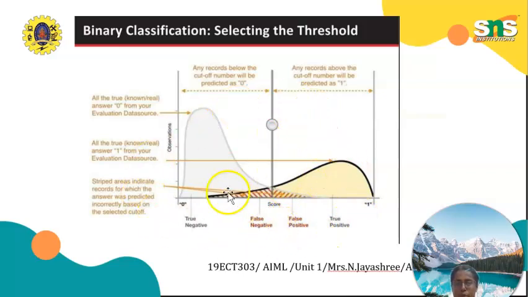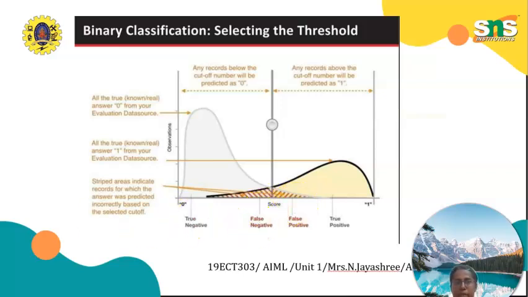Whenever the high frequency component is over, the next frequency should start from here only, right? Instead of starting here, it previously started. This is the high frequency component masking the identity of the low frequency component. So it is indicated as false negative and false positive value. Why is it false negative? It is indicated by 0. Why is it false positive? It is indicated by 1.